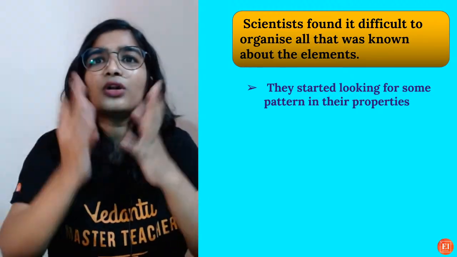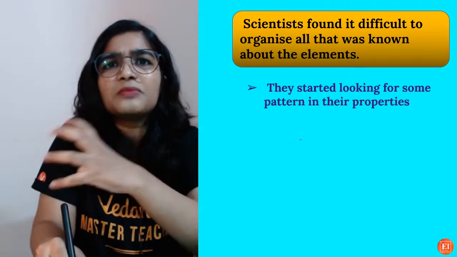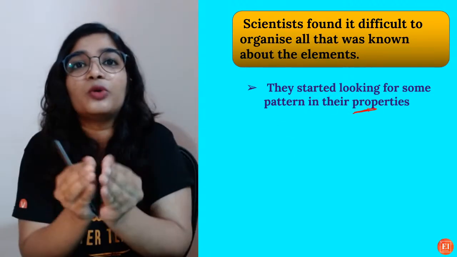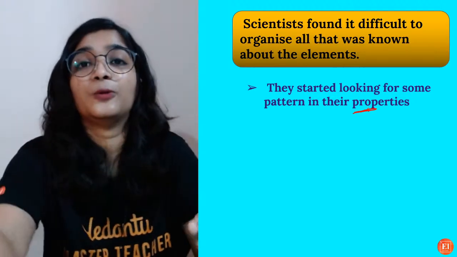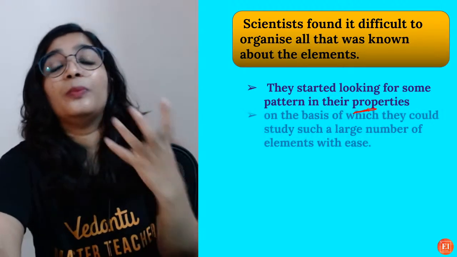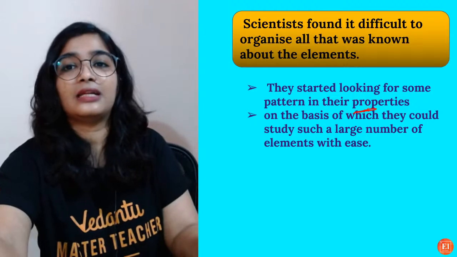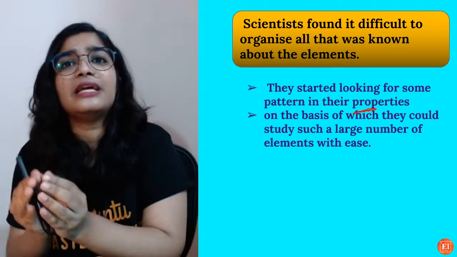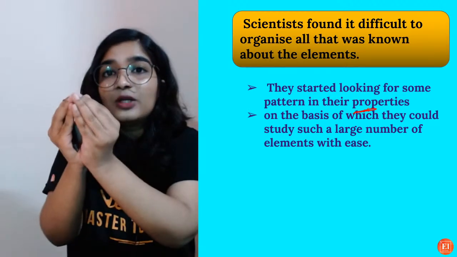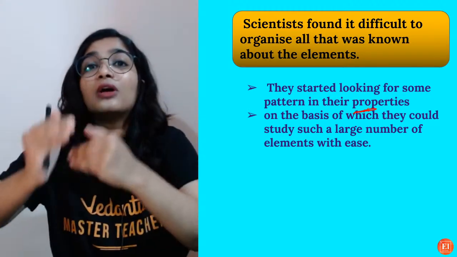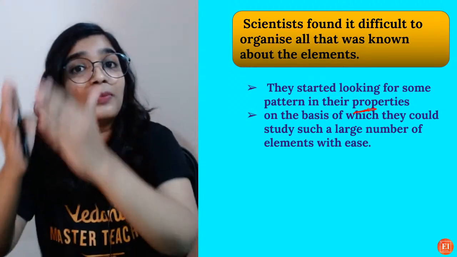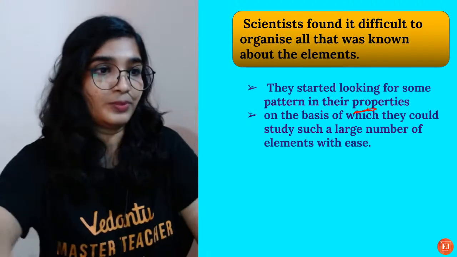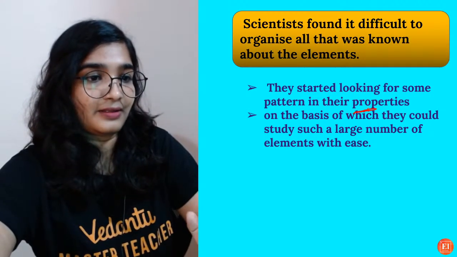So that is the reason they wanted to find some similarities in the properties of elements, so they could group them together, right? So that's how the attempt to make a periodic table started. They wanted to organize the elements in such a way that only by looking at one group you can talk about or study all the properties of all the elements which fall into that group. Okay.